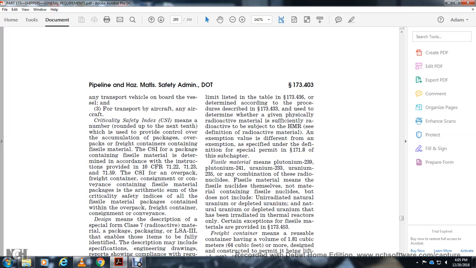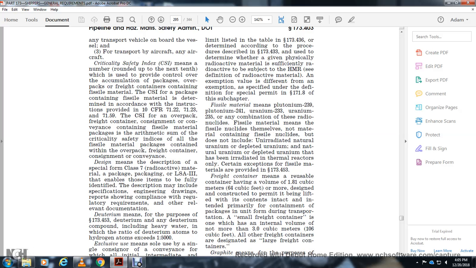Special form Class 7 radioactive material means material that meets the description of special form radioactive material, or a package of LSA-III material. The items are fully identified with the description and may include specifications, engineering drawings, and reports showing compliance with the regulated requirements of the relevant documentation.